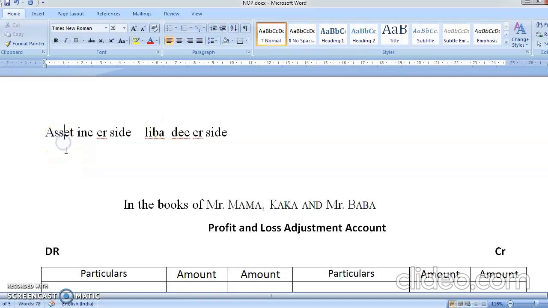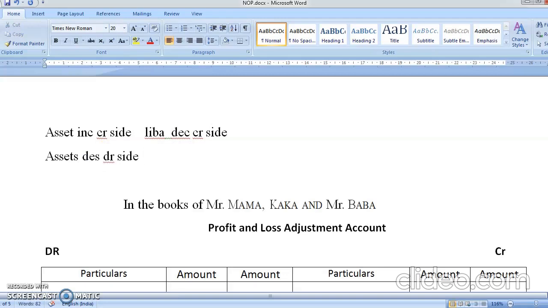Same way, asset decrease comes on the debit side. See, this was the rule which we have done in admission also. Do you remember it? Asset decreases come on the debit side